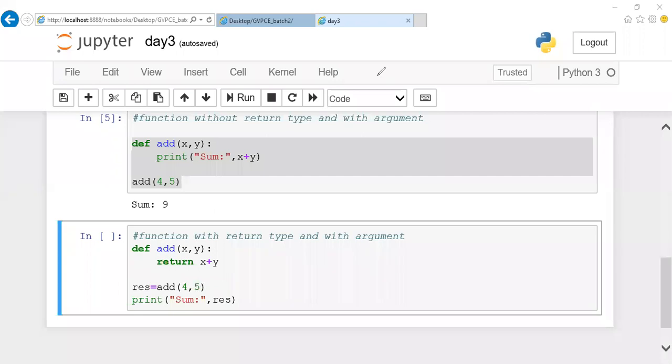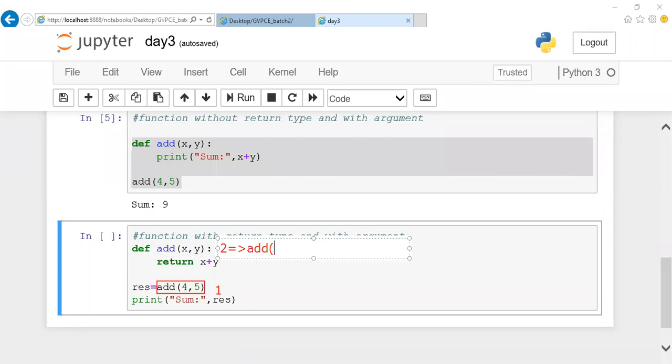So the first statement executed is this part. Okay, let me write the step number, guys, if it is confusing for some people. This is the first statement executed. After executing, it will go directly here. This is the second statement executed, and this will call add of 4 comma 5.